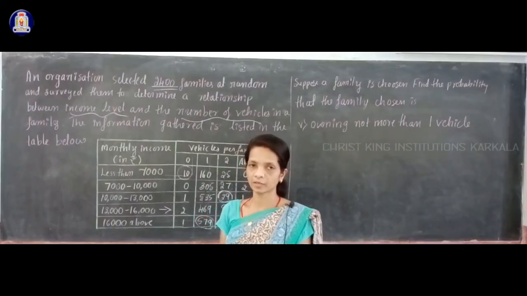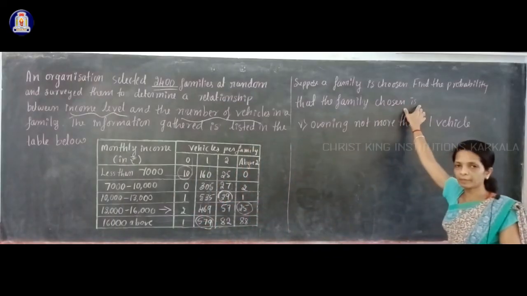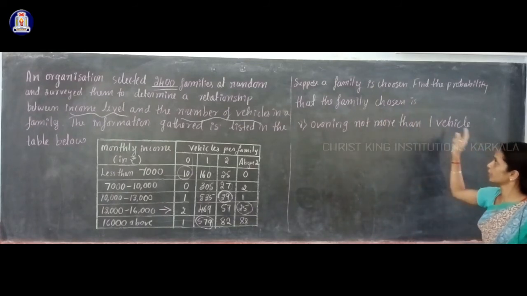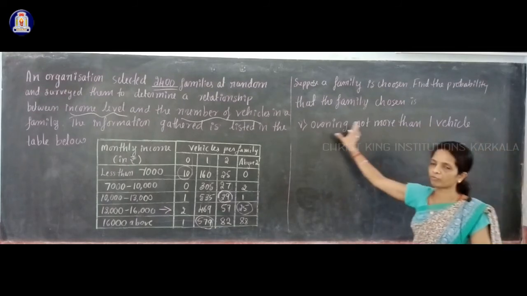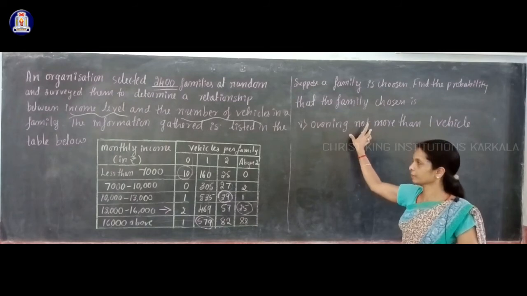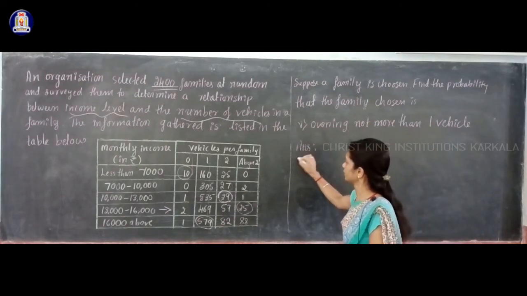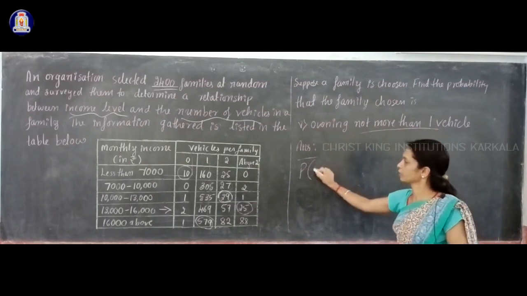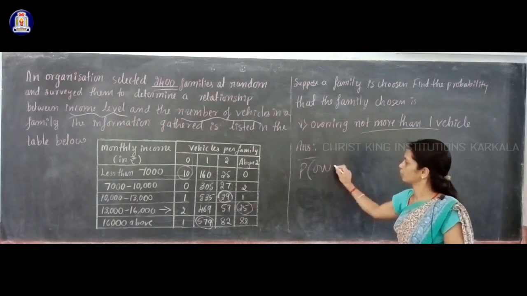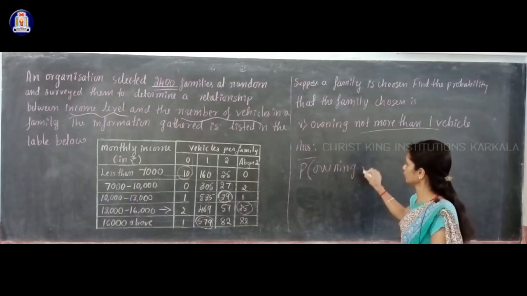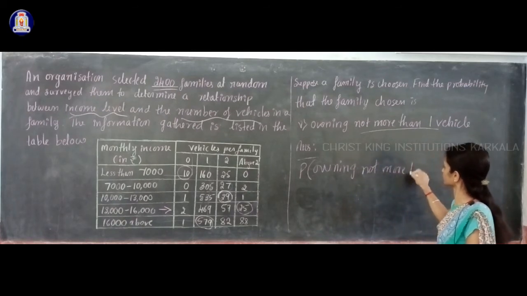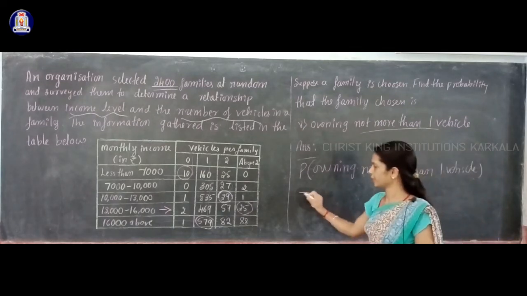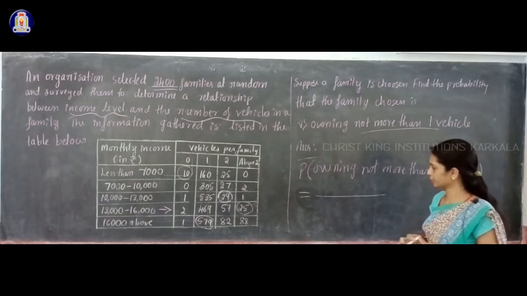Okay, thank you. So the last sub question: you have to find the probability of a family chosen owning not more than 1 vehicle. You have to find the probability of a family with this condition. In the answer part, you have to write the probability of a family owning not more than 1 vehicle.